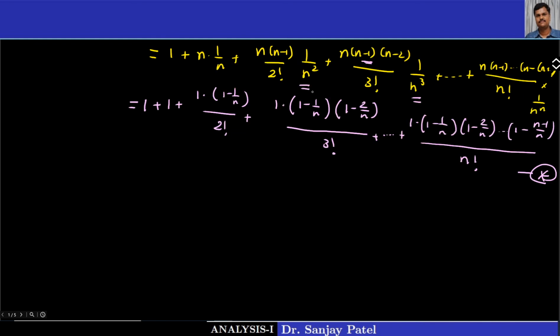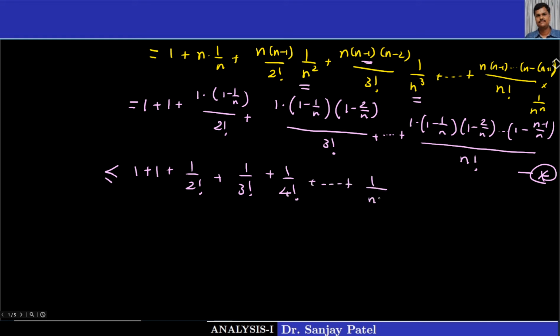Note that all the brackets you see here, their values are less than 1. See, 1 minus 1 upon n is less than 1, 1 minus 2 upon n is less than 1, 1 minus 3 upon n is less than 1, and so on. So since each bracket is less than 1, I can write this is less than or equal to 1 plus 1 plus 1 upon 2 factorial plus 1 upon 3 factorial plus 1 upon 4 factorial and so on.